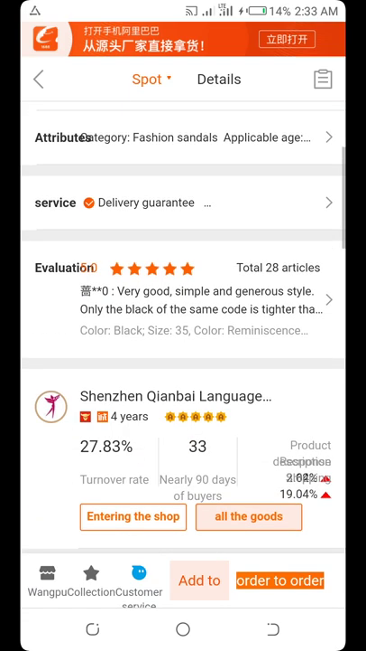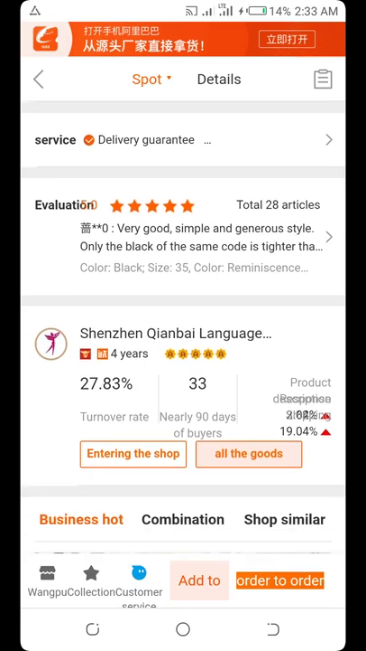Okay, now you come down to the name of the company that produced the sandals. Now there are 4 years. You can see there are 4 years and they have 5 stars. That's to show that their products are good. They are tested and trusted. People have bought their products and people like them. So what you will do is to enter their shop. You will see where they say enter shop.